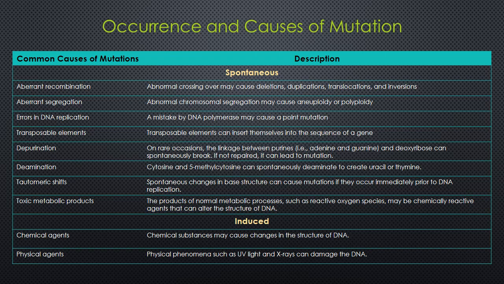Induced mutations are produced by environmental agents, either chemical or physical, that lead to changes in DNA structure. Agents known to alter the structure of DNA which lead to mutation are called mutagens. So first we discuss some spontaneous ones, then we come to the induced ones. So spontaneous mutations are random.